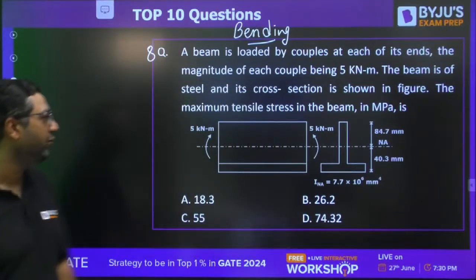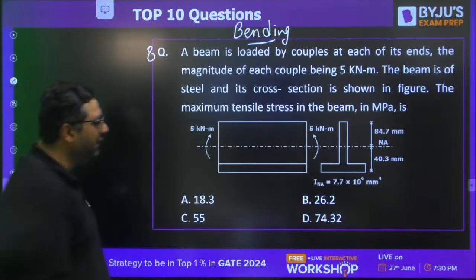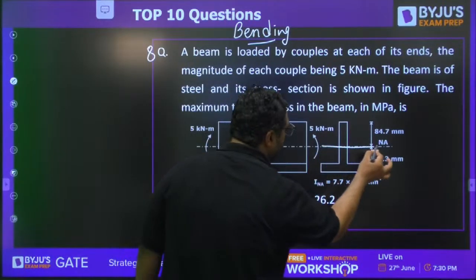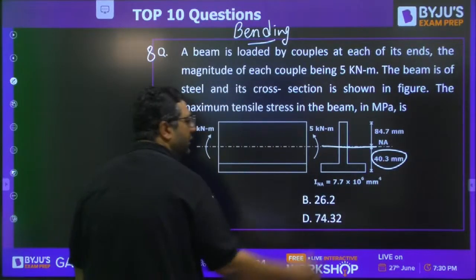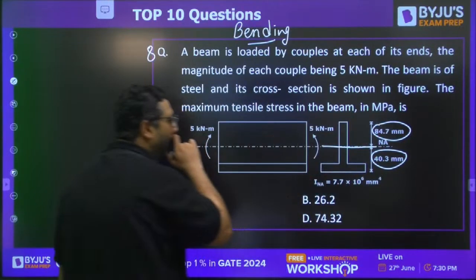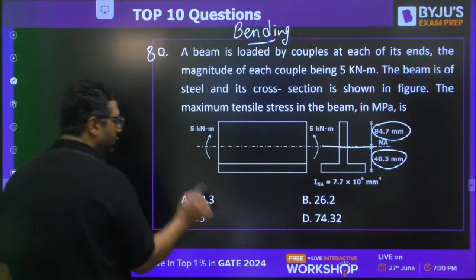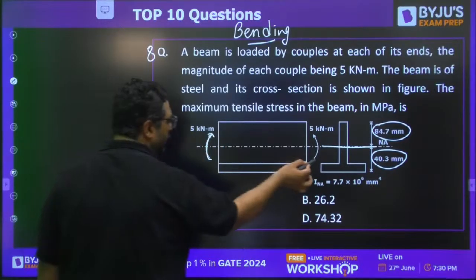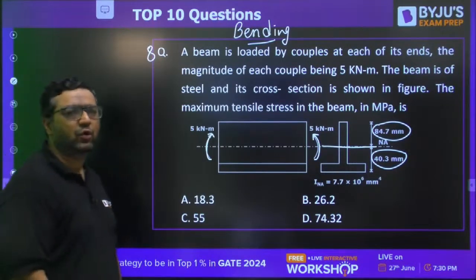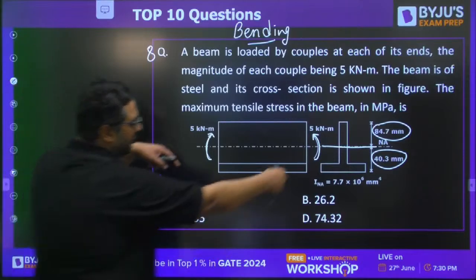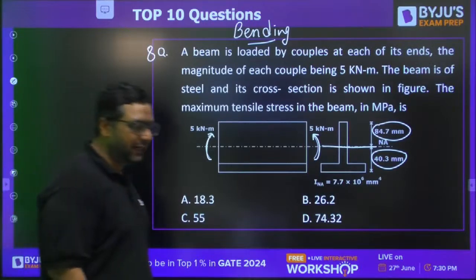Now this question is for bending. They have given that this is the neutral axis, and this is the distance of the neutral axis from the bottom fiber and this is from the top fiber. You need to find out the maximum tensile stress. First of all, can you tell me whether the beam is subjected to sagging or hogging?